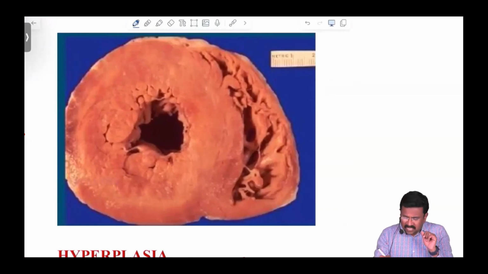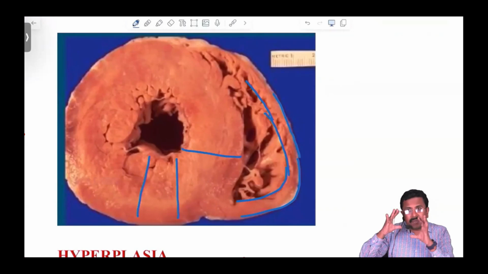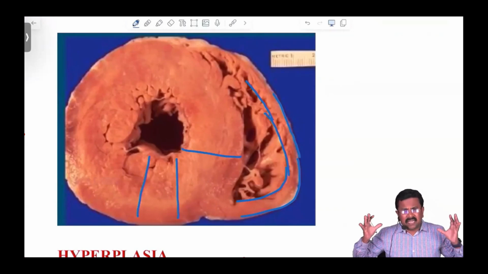Here is the right ventricle, and you can see its thickness; compare it with the thickness of the left ventricle. See how big the left ventricle muscle mass has become, the cardiac muscle has undergone hypertrophy.